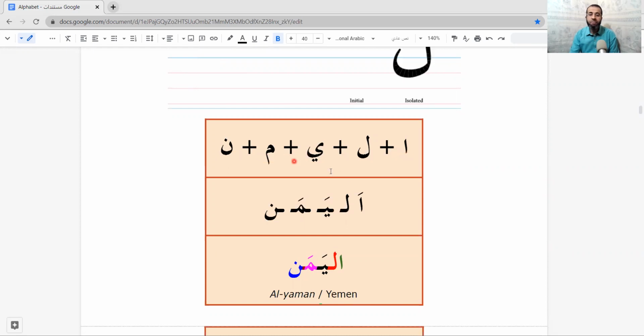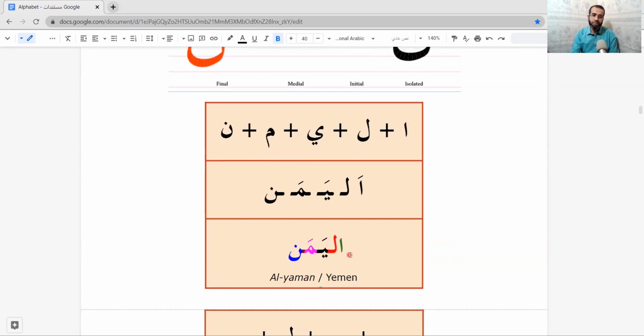5 letters here. The first is alif, it has fatha, so we say a, l. Ya has fatha, ya. Look here, when it is separate, it's like this. When it's isolated, it's written like this. But when it is in the middle, like this, you see? Al-ya, ma, n, al-Yaman, al-Yaman.